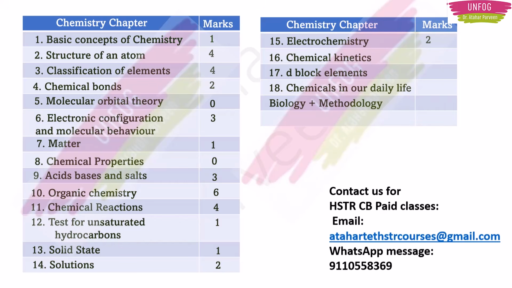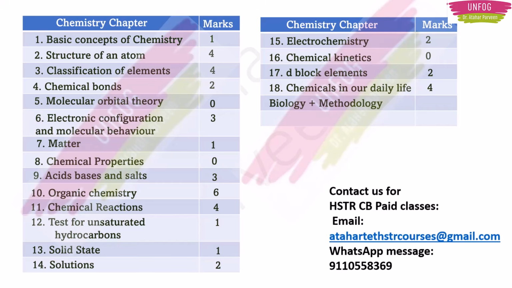And they did not ask any question from chemical kinetics. From D block elements, they asked 2 questions. And chemicals in our daily life, they asked I think 4 questions. You never know, they may ask 5 questions also this time, because chemicals in our daily life is a very important chapter and very simple and dead easy chapter.